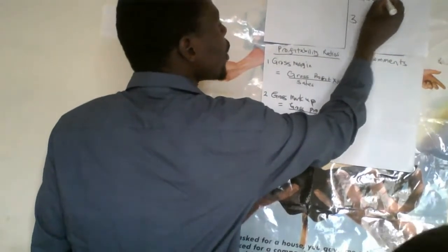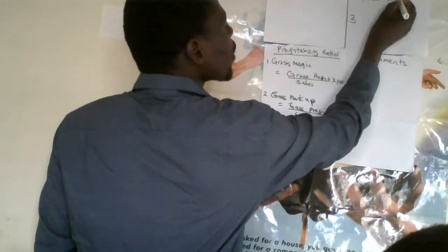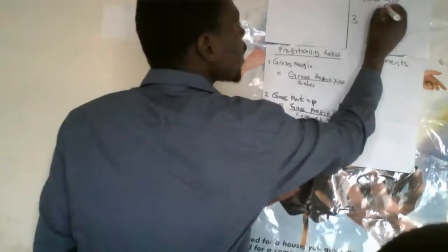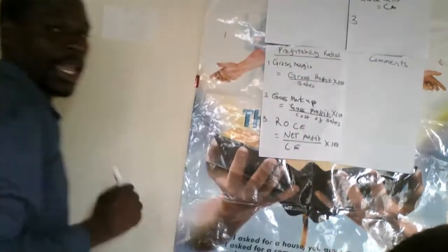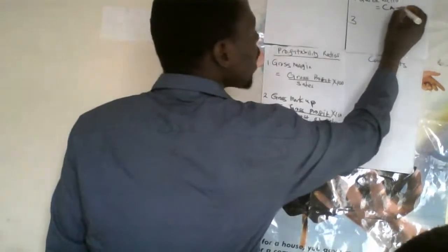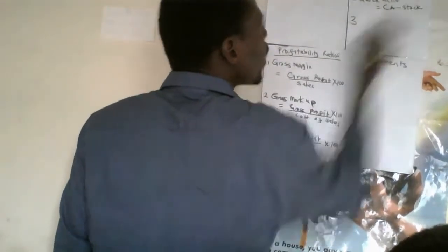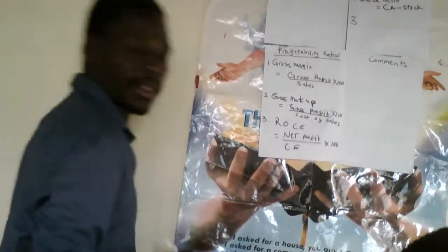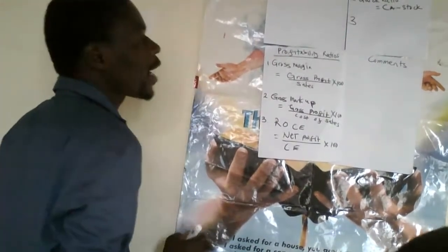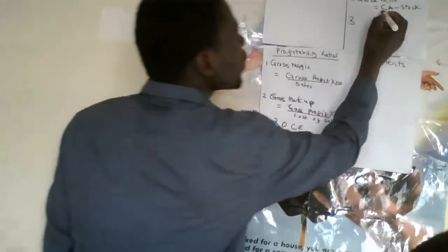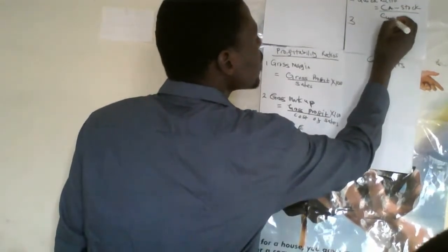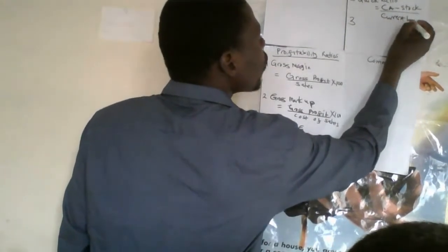Quick ratio is calculated as follows: our current assets, CA, minus our stock, which is our inventory, over current liabilities. These are our ratios.